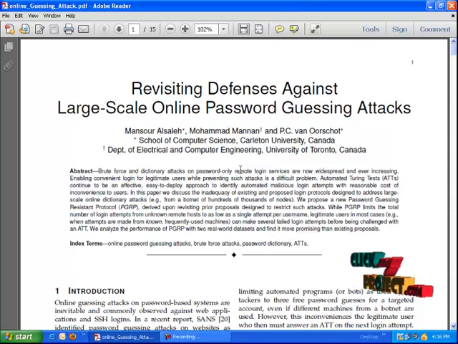The attacker attacks the legitimate user and retrieves the data. The dictionary attack limits the PGRP to a total number of login attempts, and the unknown remote cost is as low as a single attempt of the username. In the ATT process, the performance of the PGRP in the real world uses data retrieved from the SSH server log for the online password guessing attack.